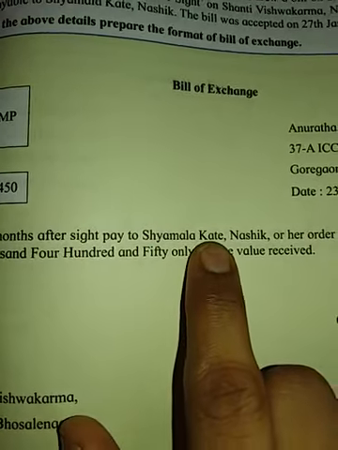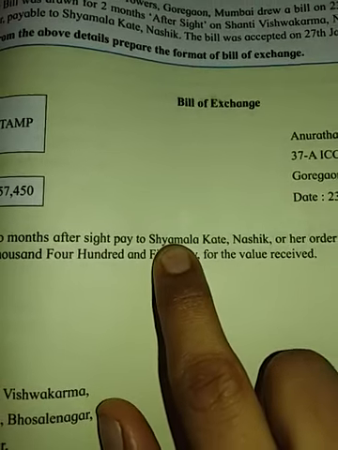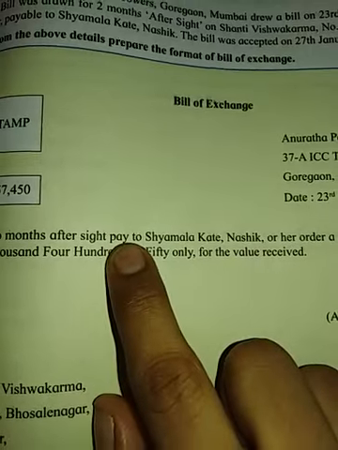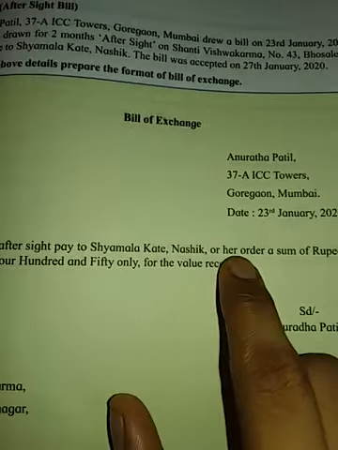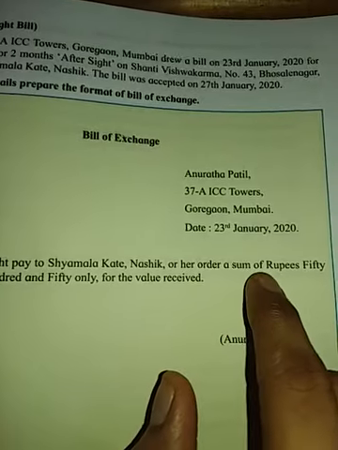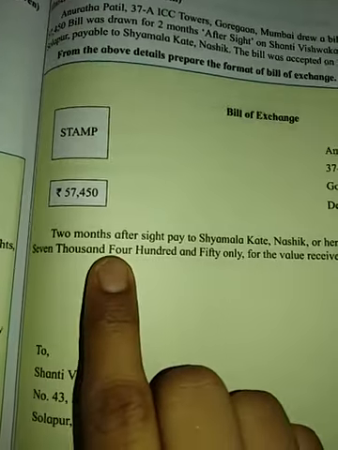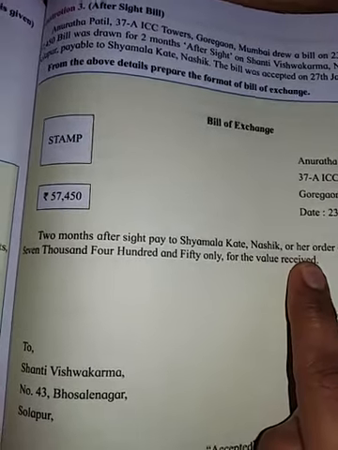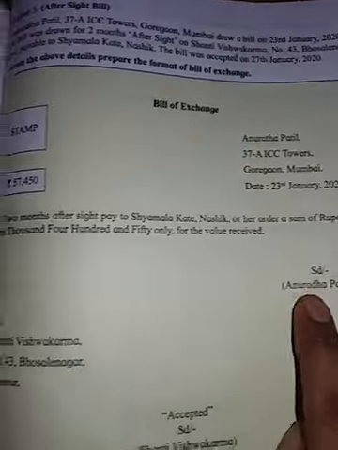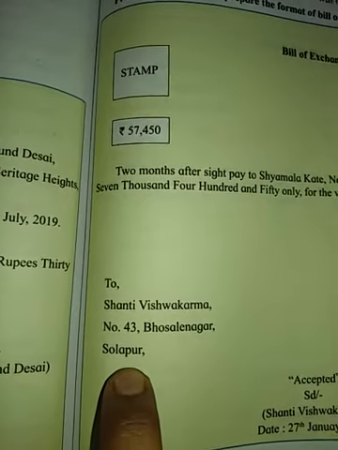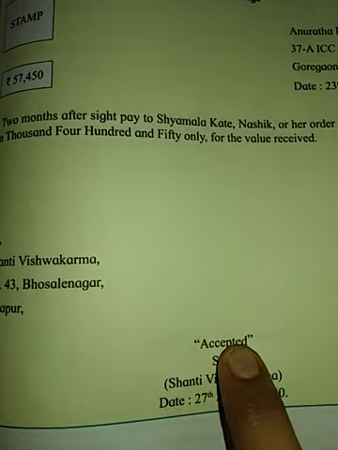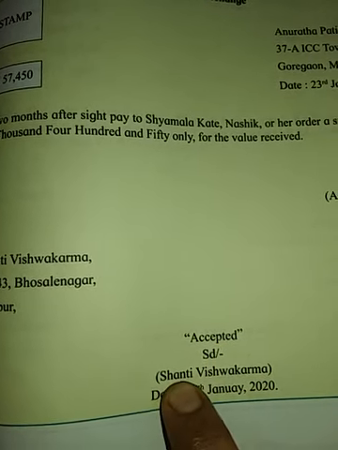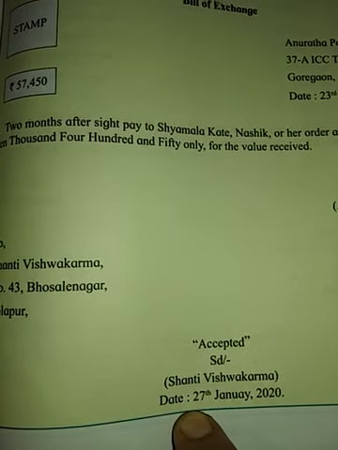Pay to Shamla Kate. Now she is the payee. So here it is not written pay to me or my order, but it is written pay to Shamla Kate, Nashik, or her order, a sum of rupees 57,450 only, for the value received. Then the sign of the drawer, the name and address of the drawee, and lastly accepted. This wording is important: accepted, sign, name of the drawee and date of acceptance, right?